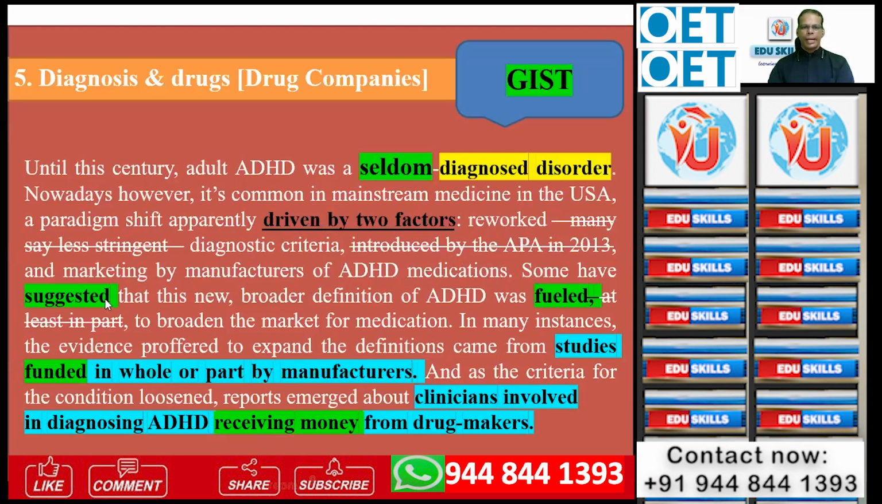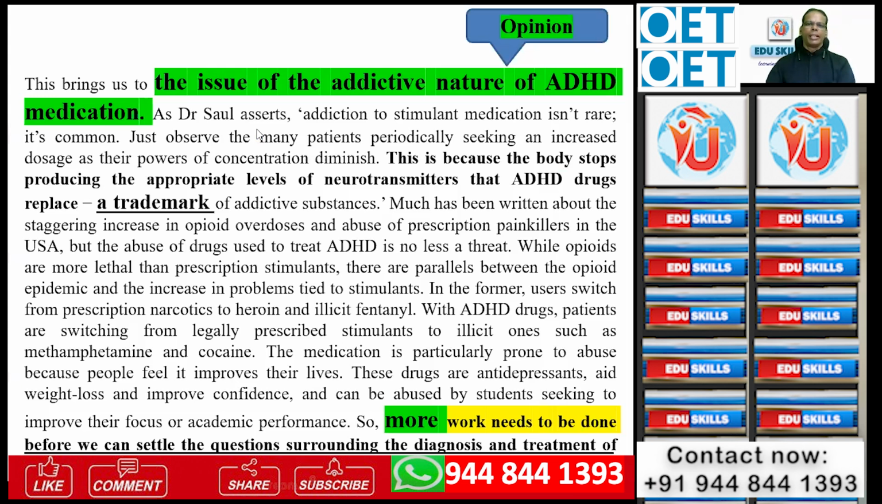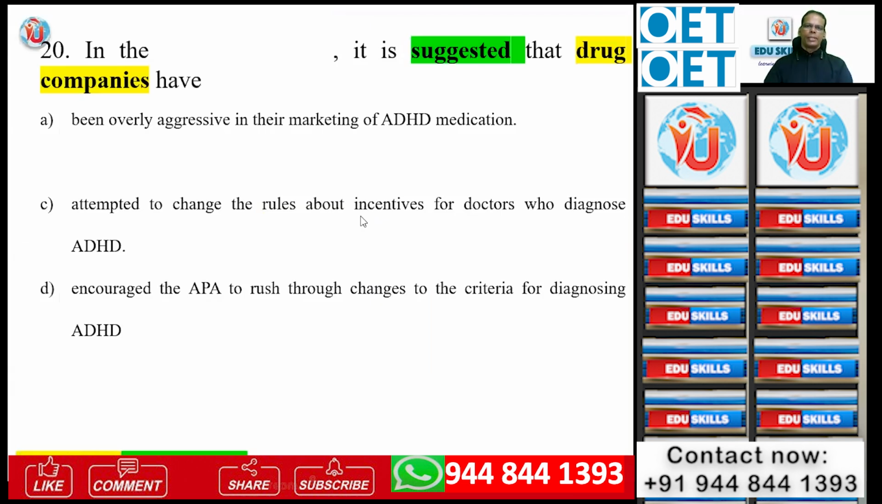Some have suggested that this new broader definition of ADHD was fueled to broaden the market of medication. In many instances, the evidence proffered to expand the definitions came from studies funded in whole or part by the manufacturers. The company people, manufacturers are funding the studies, and clinicians involved in diagnosing ADHD were receiving money from the drug makers or drug companies. So corruption. So you can see how they influence. That's not essential here, but I'm just driving you through it, hope that is clear.